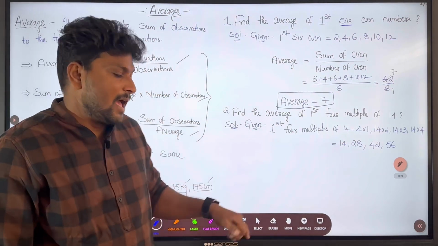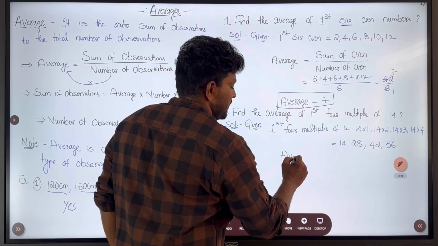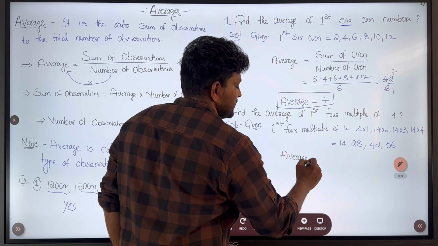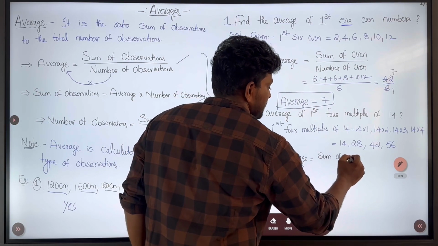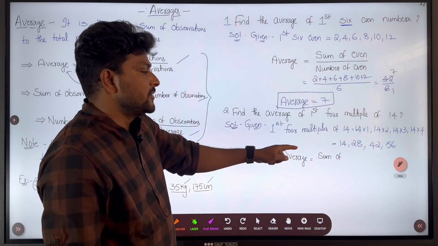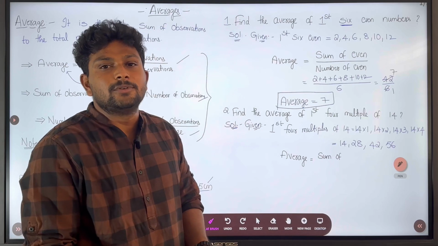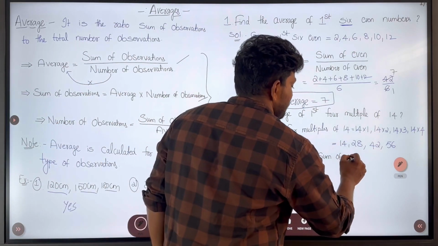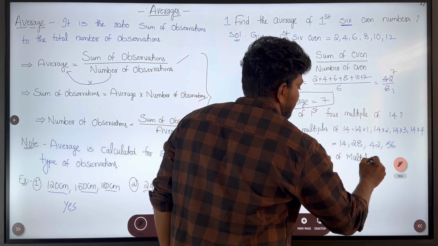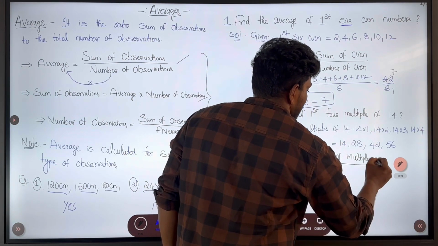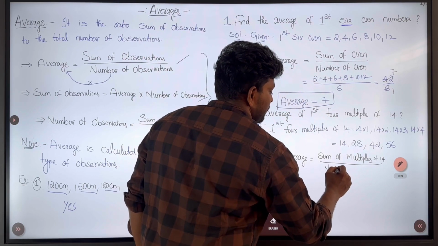We need to find their average. So what is the formula for average? Average equals sum of observations divided by number of observations. What are the observations here? The observations are the multiples of 14. So sum of multiples of 14 divided by number of multiples of 14.